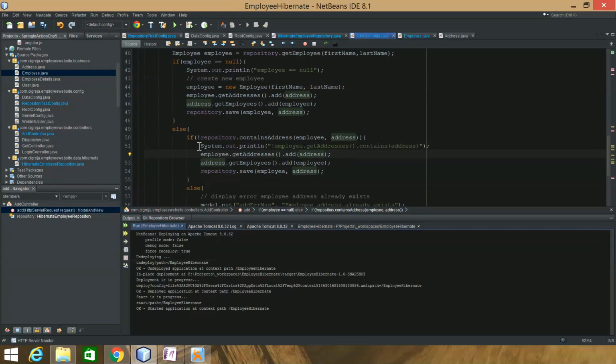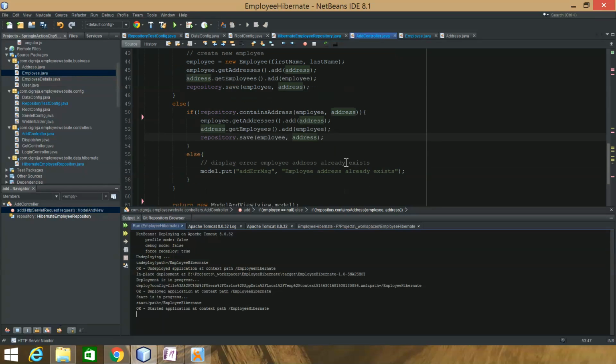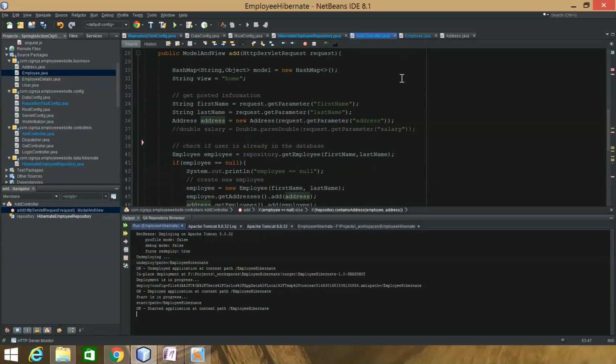So what do I have here? I was just testing. Pretty much the same thing here. Just save it if it's a new address. So yeah, okay, that's all I want to show there, I guess.